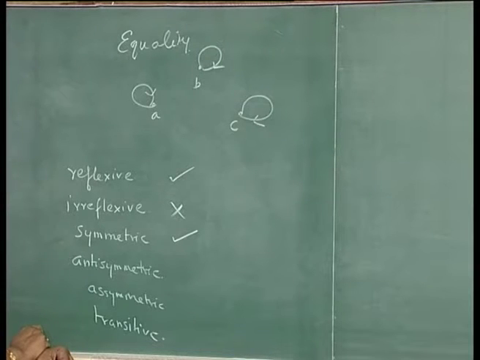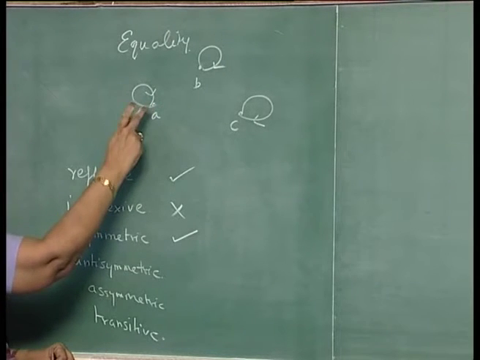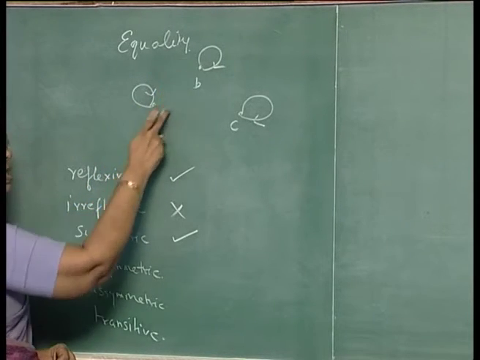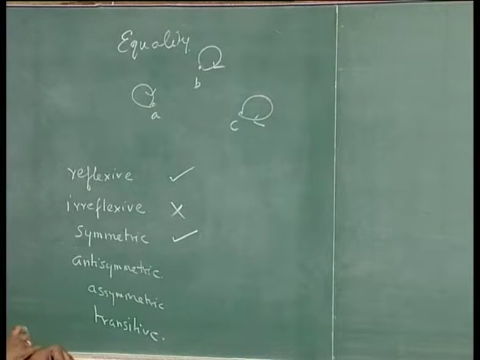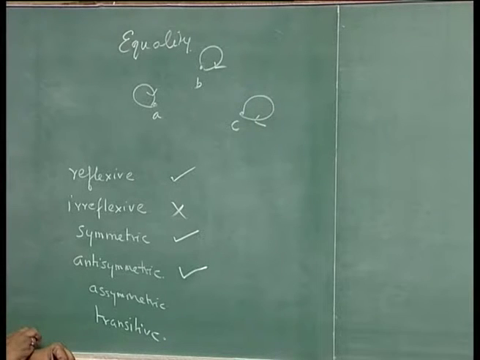Now, is it antisymmetric? If A is related to B and B is related to A, then A is equal to B. Here you are having a self loop, if A is related to A and so on. That is, you should not have something like this in an antisymmetric relation. If there are no arcs, that is okay. So, it is antisymmetric also. And is it asymmetric? Asymmetric means if A is related to B, B should not be related to A, that is, you should not have a self loop anywhere. So, it is not asymmetric.